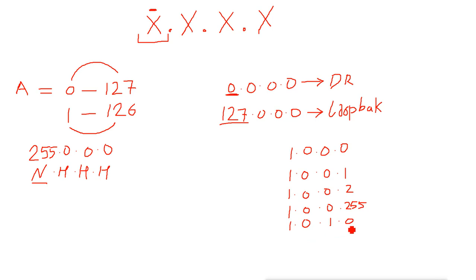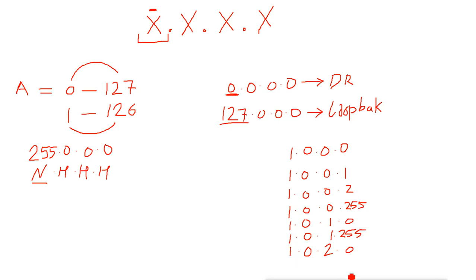Then the next IP will be 1.0.1.1, then 1.0.1.2, 1.0.1.3, and so on up to 12. Then it will reach up to 255 again. Now what happens when it reaches 255 again? It will go back to 0 because there are no more bits, and then this value will change from 1 to 2, and this will remain 0 and this will remain 1.